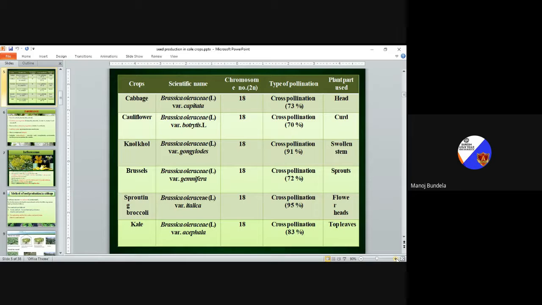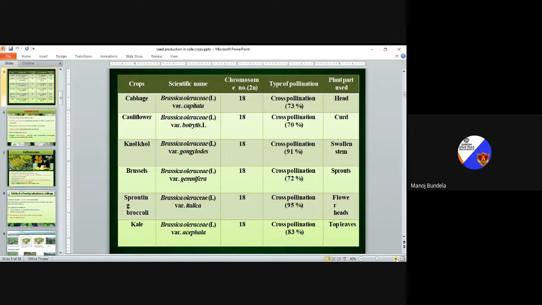Next is Brussels sprout. Brassica oleracea variety gemmifera. All have the chromosome number 2n is equal to 18. This is also a cross-pollinated crop and the cross-pollination percentage is 72%. The plant part used is sprouts. Normally we use the sprouts. It is called Brussels sprout, gemmifera.